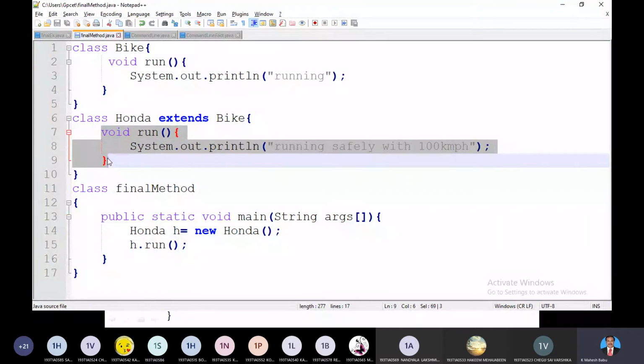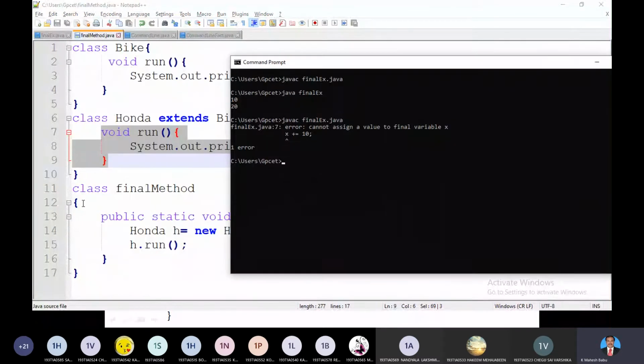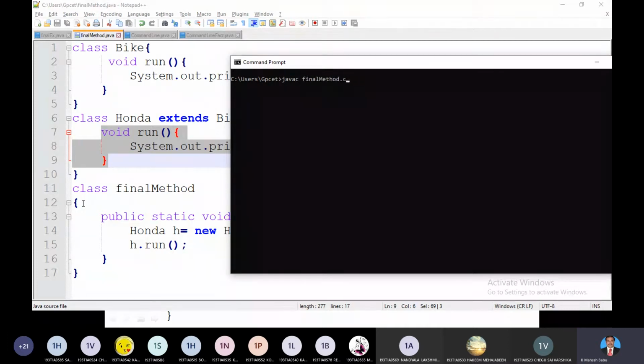It is a normal, simple program. See here, I'll show the output of this. The file is final method, javac final method.java. Compile the code. Once it is done, next run the code.